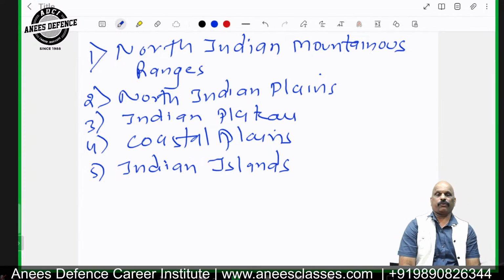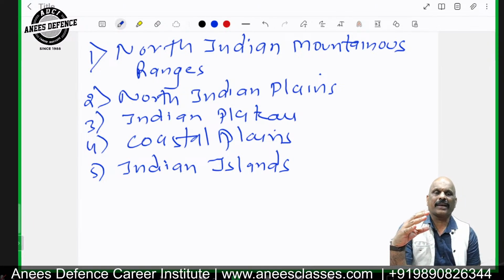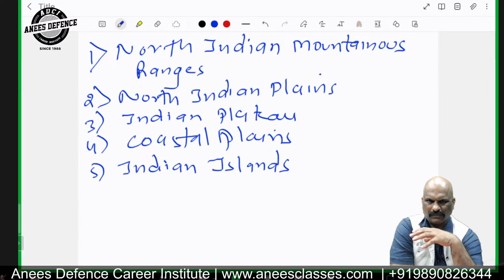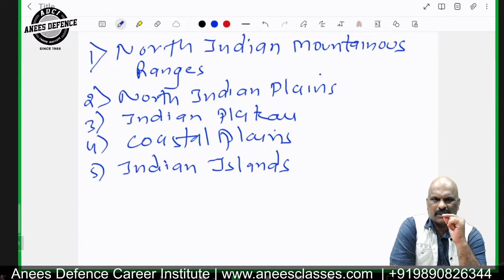Basically, my dear students, before this formation of North Indian mountainous ranges, there was a very big water body there, which was called as Sea of Panthalassa. This Sea of Panthalassa was uplifted and Himalayan mountain ranges were formed. So naturally, they are called as the youngest fold mountains of the world. As oldest fold mountains, that is Aravalli mountain ranges, are also present in India.